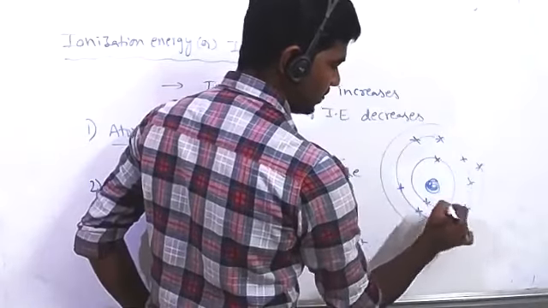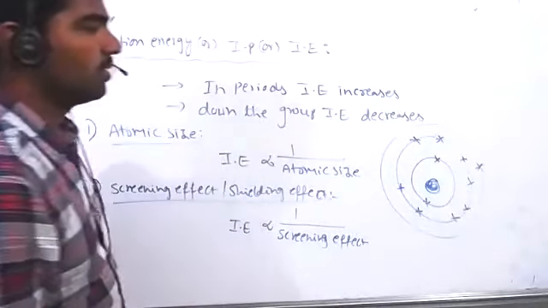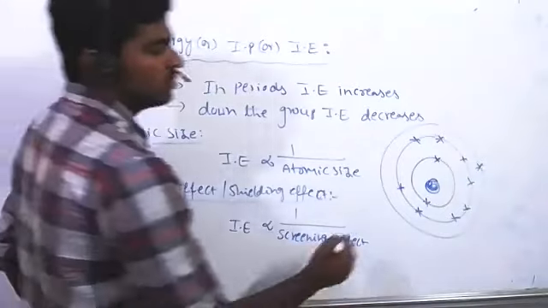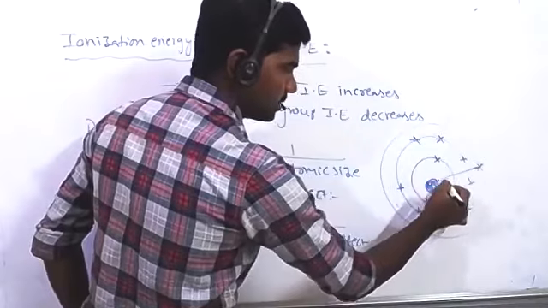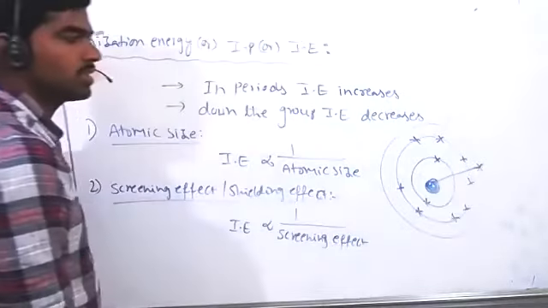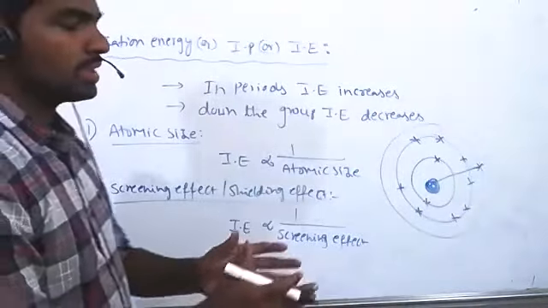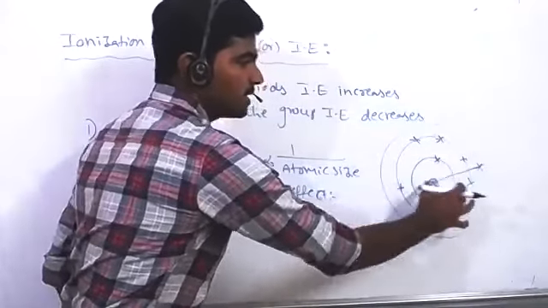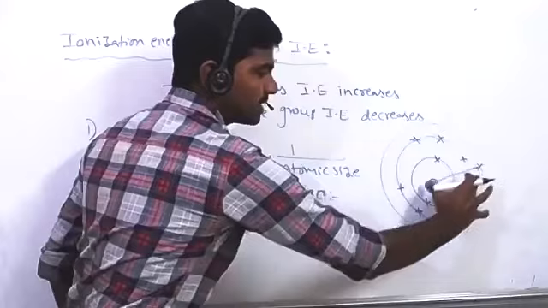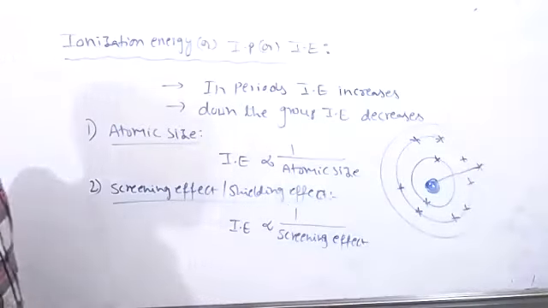In the first shell, only 2 electrons. Now the attractive force between this nucleus and the valence electron exists, but it is somewhat reduced by the inner core electrons. Inner electrons decrease the attractive force between the valence electron and the nucleus. That's called the screening effect.